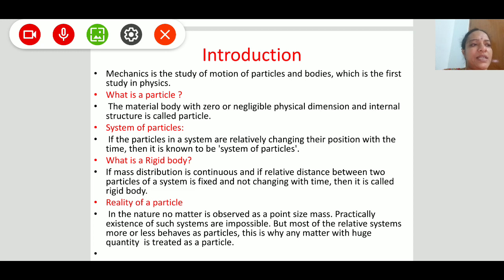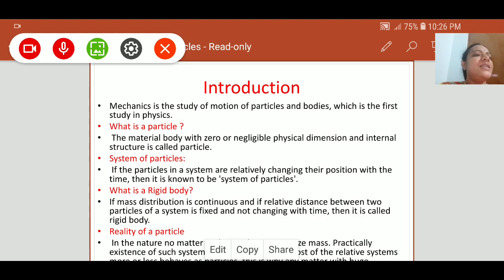What is a particle? A particle is nothing but that which has zero or negligible physical dimensions and internal structure. Means the material or body which has negligible physical dimension and internal structure; mass also should be considered to be zero.